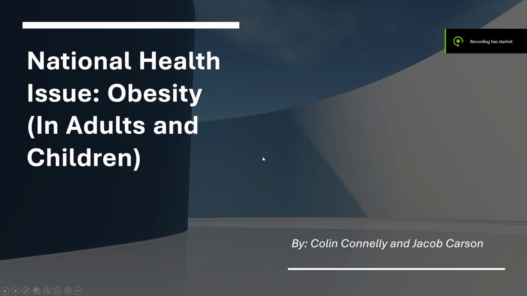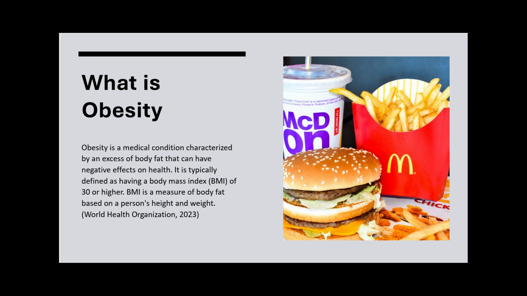So the issue that me and Jacob decided to do was obesity in children and adults. And we kind of looked at different countries across the world, from the US to Canada to Japan, and we compared and contrasted all of them. But to get a better overview of what obesity is and understand more of the medical terminology, we'll take a deep dive into it.